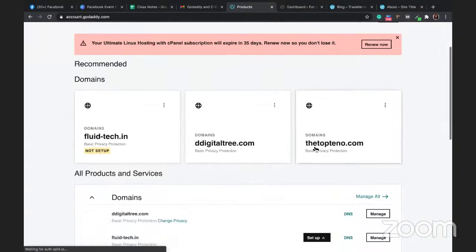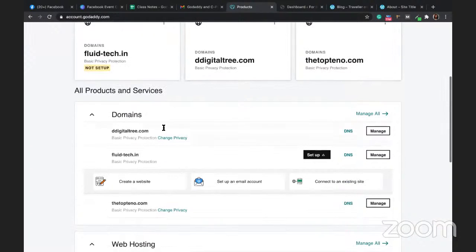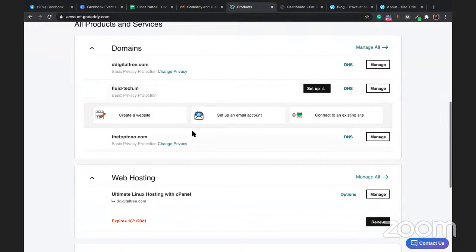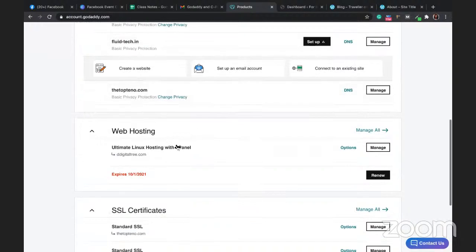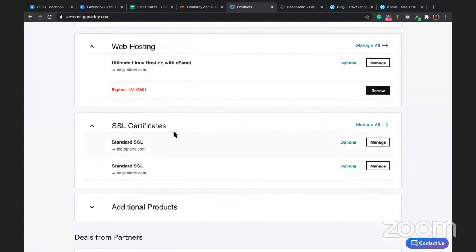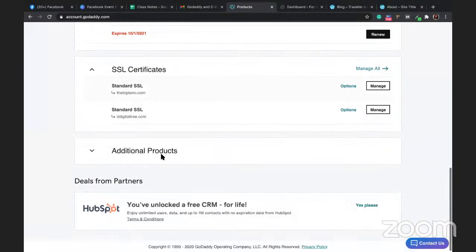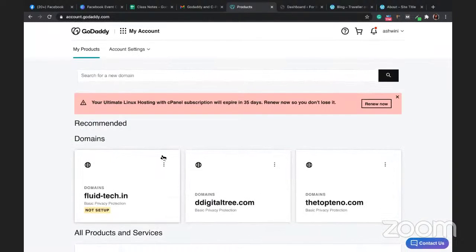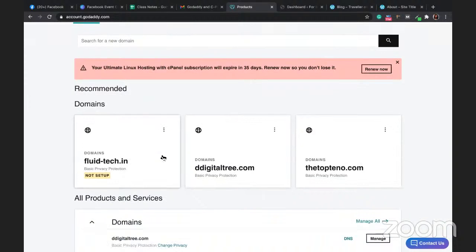These are the domains which I have already bought. I have multi-domain hosting because I usually keep experimenting and playing around with stuff. So I have an Ultimate Linux hosting with cPanel, and then there are SSL certificates for both of my domains. If there's any additional product, it will show you over here. So this is how you buy the domain names and hosting, and this is how you will see them once you are in the GoDaddy backend.